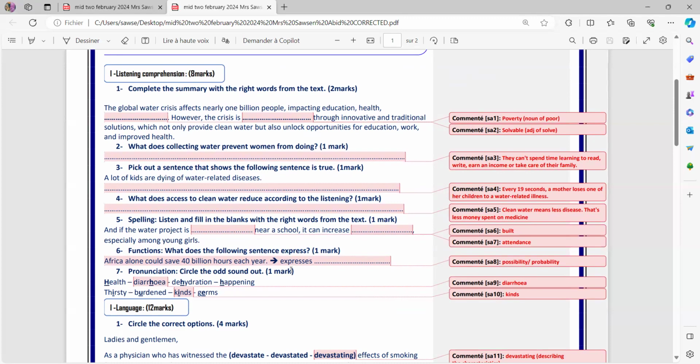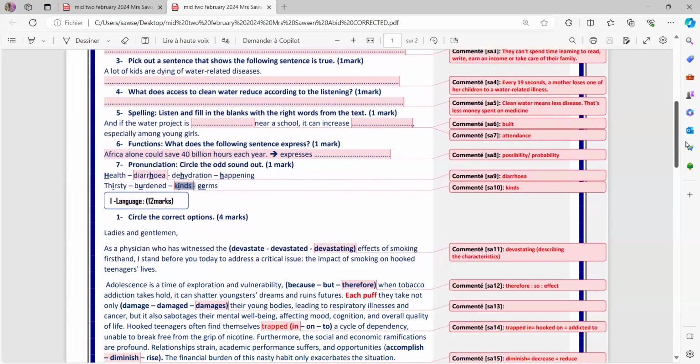Okay, right. Concerning pronunciation, I pronounce the 4 words. Number 1: health, diarrhea, dehydration, and happening. As you can notice, in diarrhea, the H is not pronounced. Second set of words: thirsty, burdened, kind, germs. So as you can notice, kind is different. So we circle kind. Okay, that was the listening part.